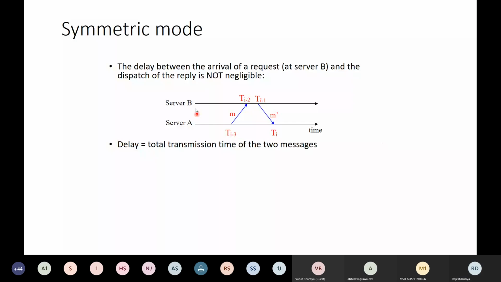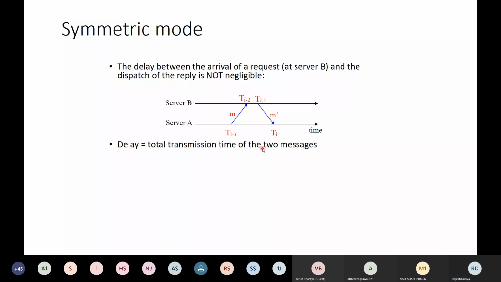Then the reply has been generated at Ti-1, and finally the reply has been received by server A at Ti. Fine. So the delay while sending the request is m, and the delay encountered while receiving the reply from server B is m dash. So the delay can be calculated by having the total transmission time of both the messages, right?